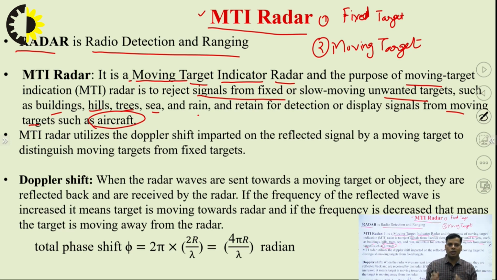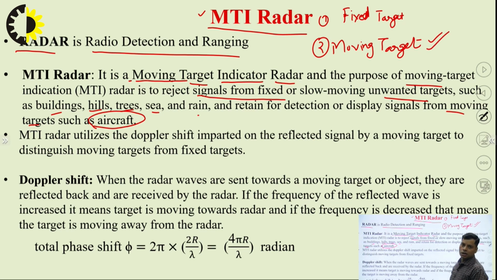In that instance, it becomes difficult for the radar to fulfill its purpose of detecting the target. Let's consider an aircraft. They are not fixed, they are changing their position. Such types of targets come under the category of moving target.